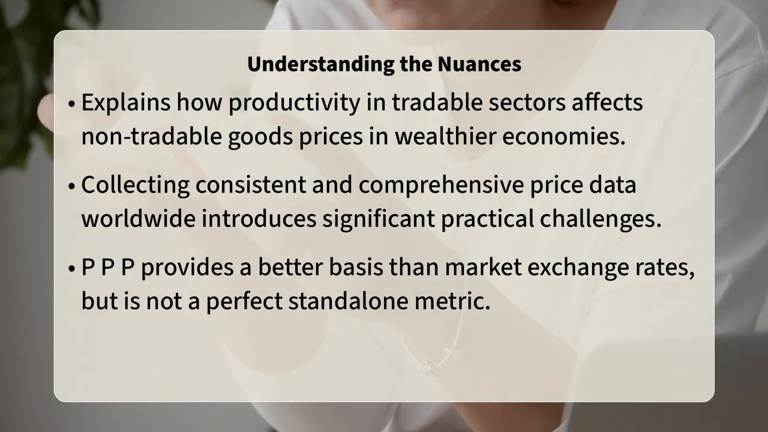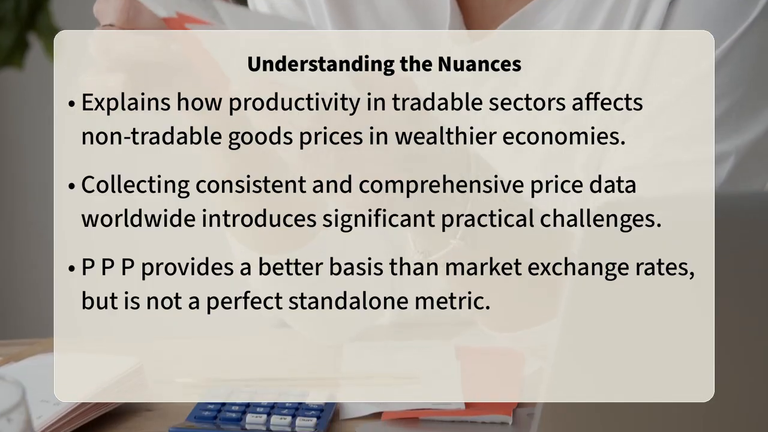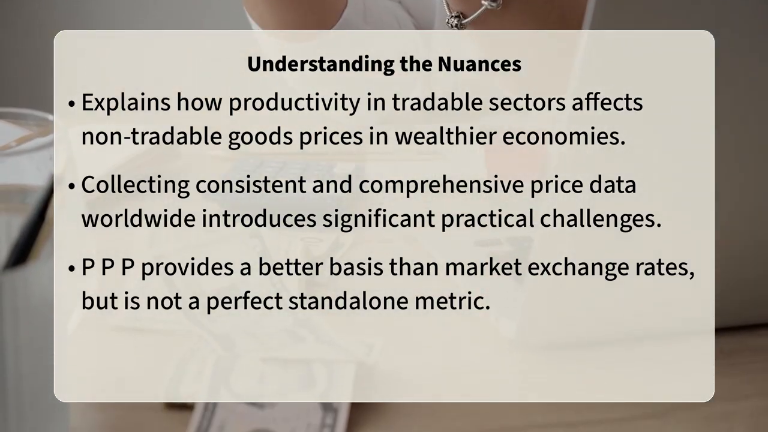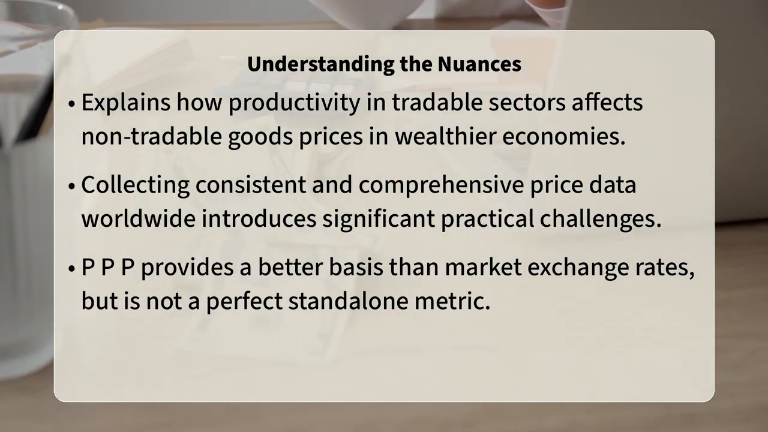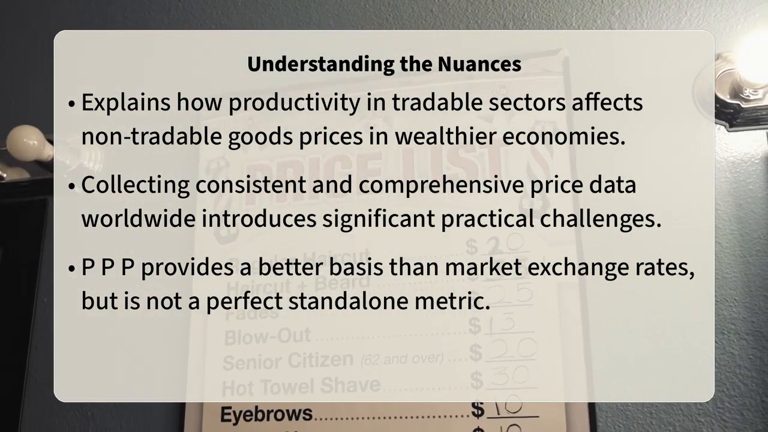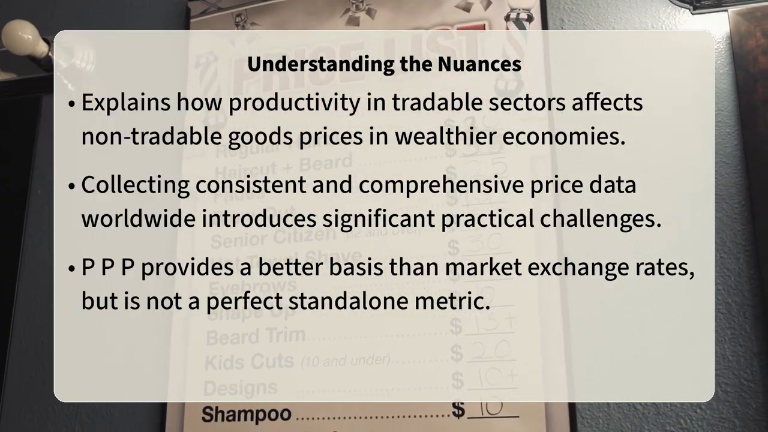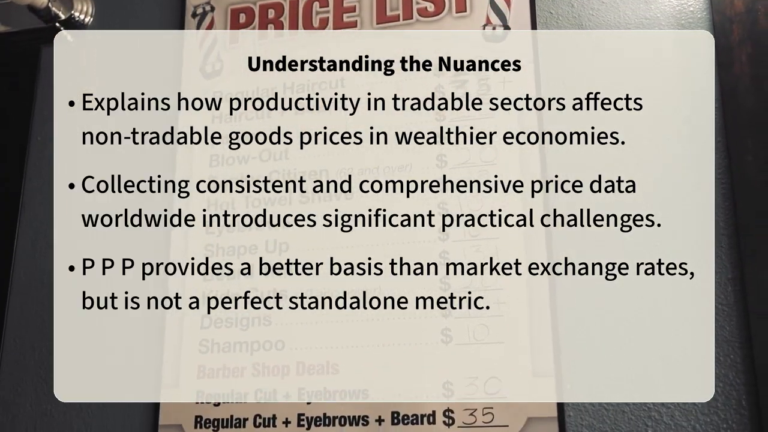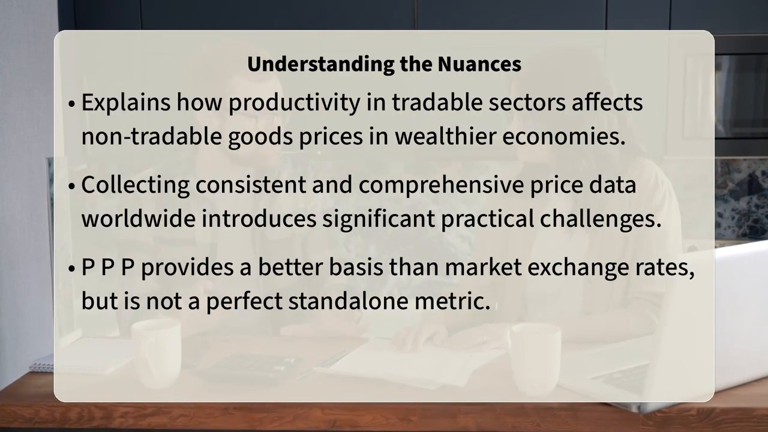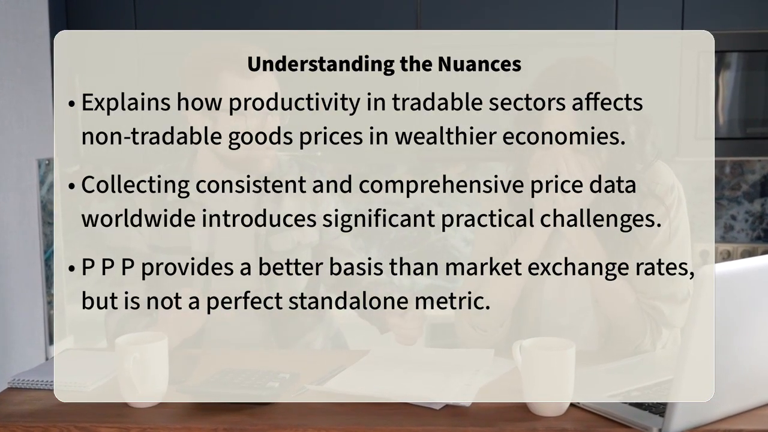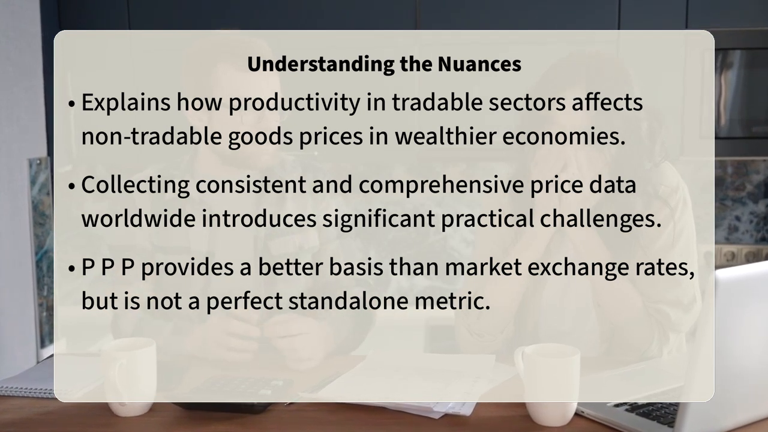To address these nuances, economists often consider the Balassa-Samuelson effect, which explains how productivity differences in tradable sectors can lead to higher wages and thus higher prices for non-tradable goods in more developed economies. This effect suggests that even after PPP adjustment, the real exchange rate might still systematically favor wealthier nations.